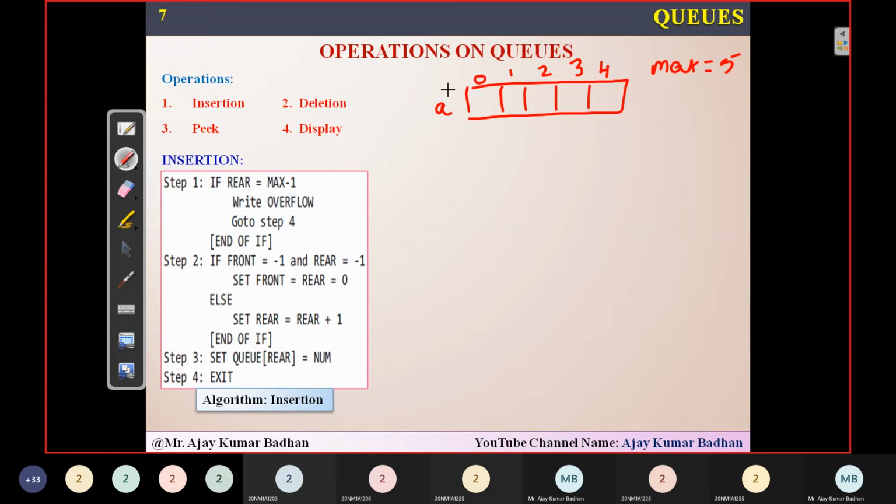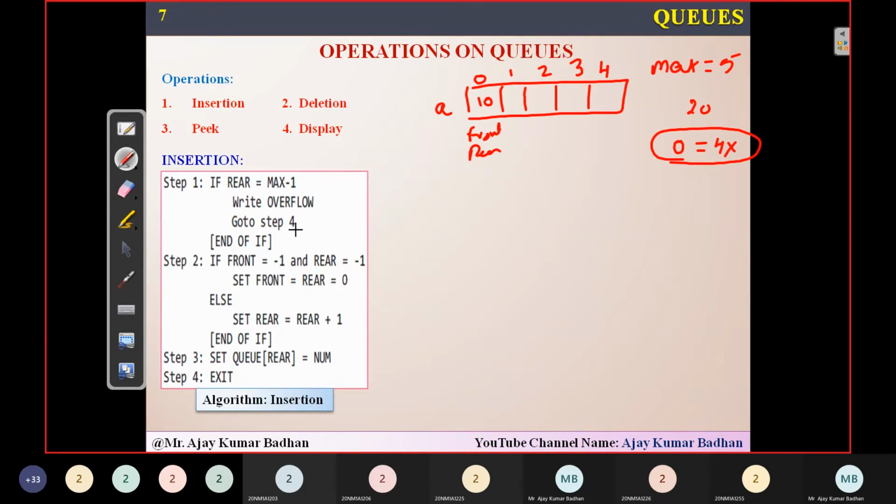Initially, suppose the first element came and I inserted it here. So front is here, rear is here. Now next time I got an element, 20, which I want to insert. But before inserting it, I will find out whether rear is equal to max minus 1 or not. 5 minus 1 is 4. Now rear is pointing to 0. Is 0 equal to 4? No, the condition fails. What does that mean? We do have empty spaces available and I can insert the element.